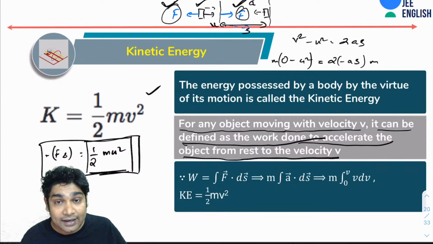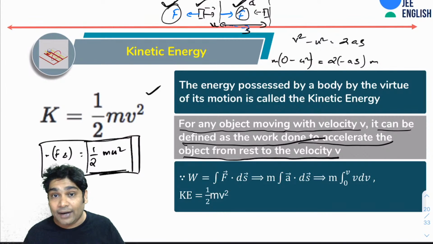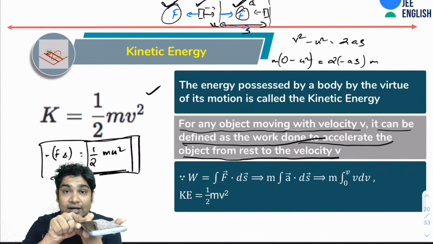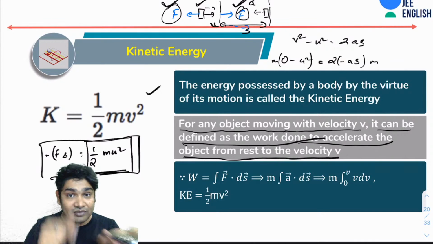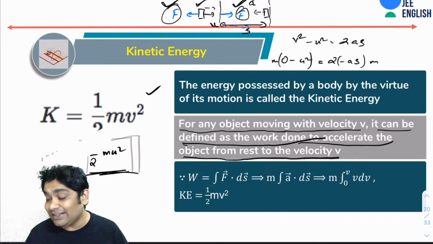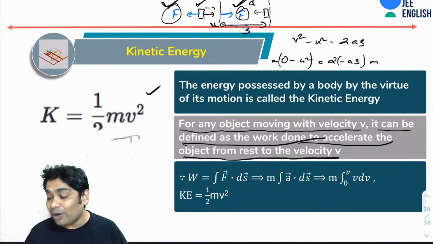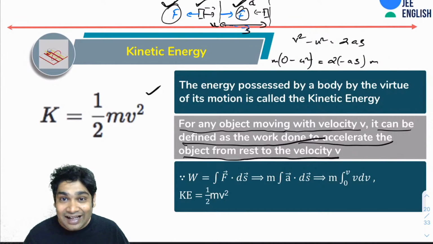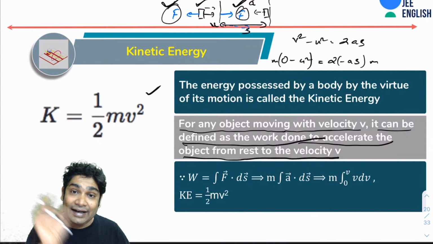Now you can also define the kinetic energy as the amount of work required to take a body from rest to the velocity v. So if this body is at rest and if I apply a force and I do certain amount of work so that it starts moving with v, then where does this work go? I will say that this work got stored in the body by virtue of its motion. When it started moving, now I gave it an ability to do work on others. And how much work will it be able to do on others? It will be the same amount of work that I did on it.